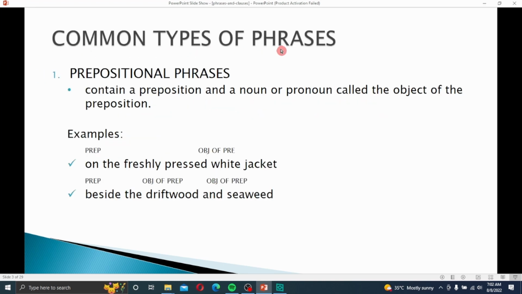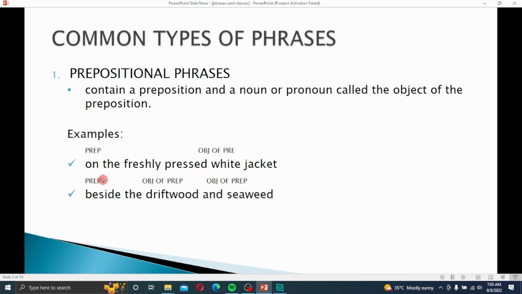The common types of phrases. First, prepositional phrases. Prepositional phrases contain a preposition and, as you know, in, at, on are prepositions, and a noun or pronoun called the object of the preposition. Example: on the freshly pressed white jacket.